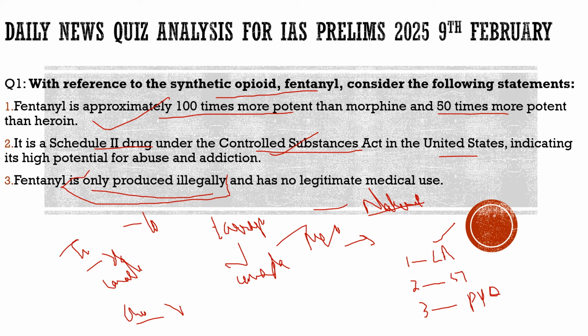And as we often talk about elimination tricks, here I would again like to mention that whenever you find any extreme statement, 90% of the time, that statement is incorrect. So you can easily mark this statement incorrect here. We are left with options 1 and 2 only, and the correct answer to this question is 1 and 2 only. So with this, I hope you have understood the question and also the topic, and the context of why we brought it here.